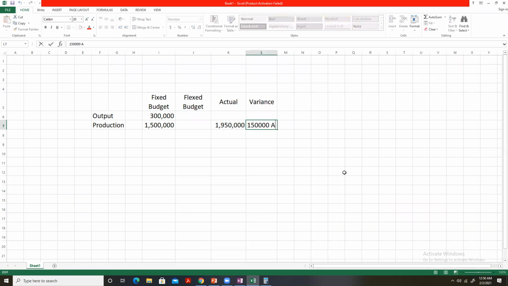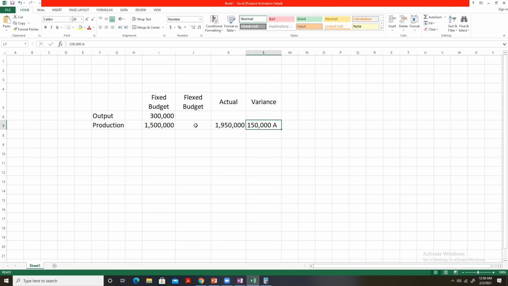The adverse variance means that our actual expenditure is more than what we planned according to the budget, more than the flexed budget. Our actual expenditure on fixed production overhead is more than what we actually planned.